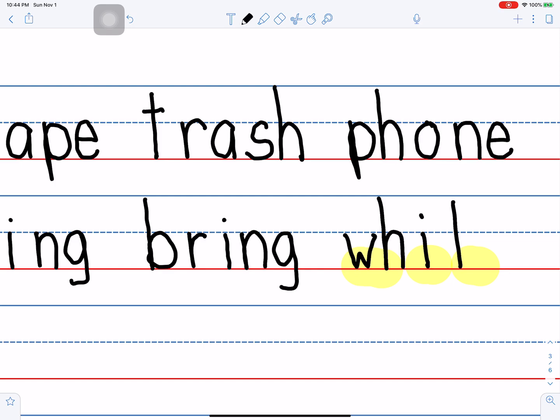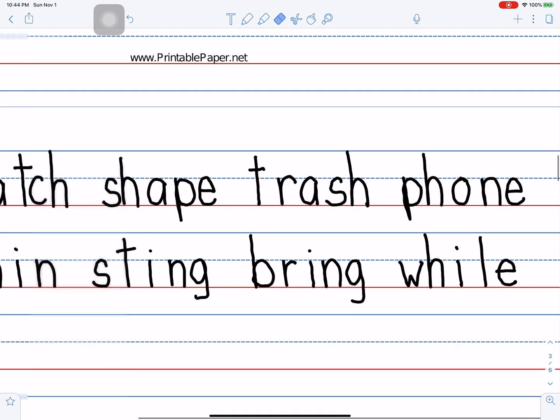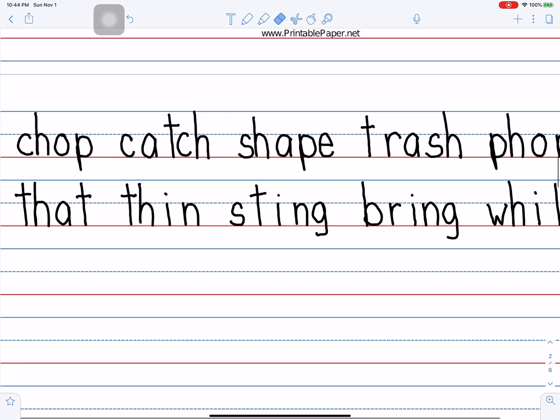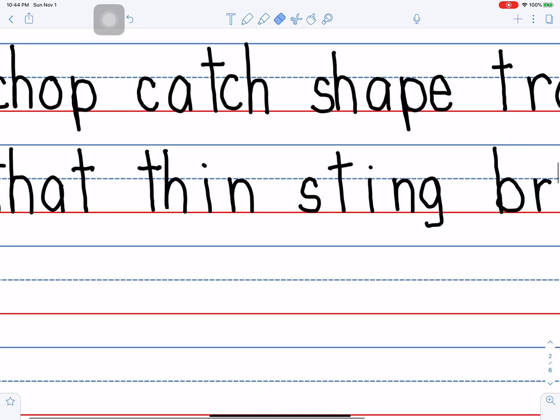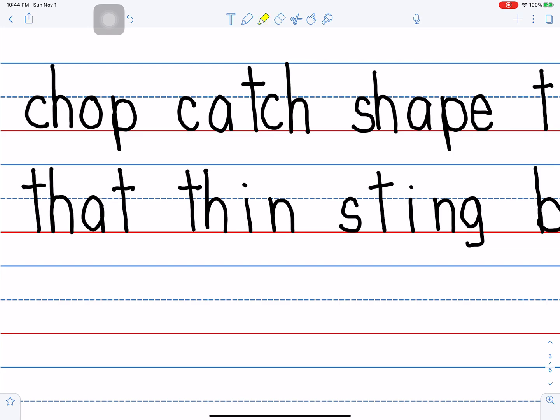Right now it says will, and I want while. I need an E to make the I say I. Let's say the sounds again. W, i, l. Let's look at the unusual parts in these words here. Here we go.